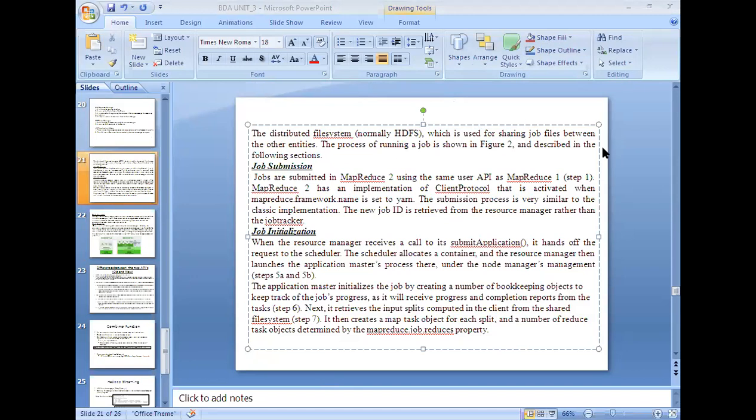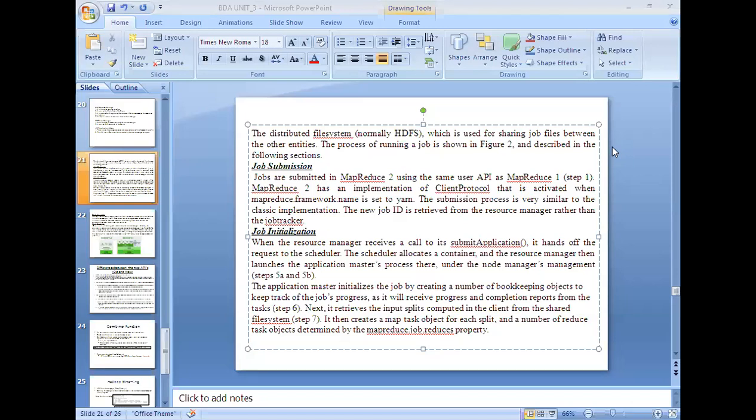So what are the steps involved in job submission? In the previous case, we could submit the job with the help of the job submitter interface. Now, what is the process here? Jobs are submitted in MapReduce 2 using the same user API as MapReduce 1.